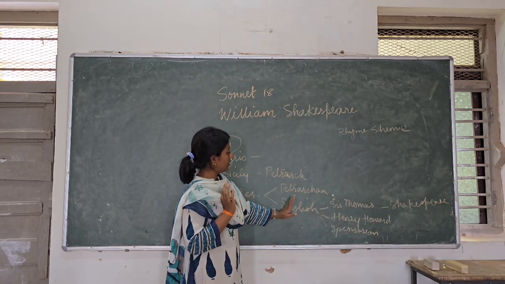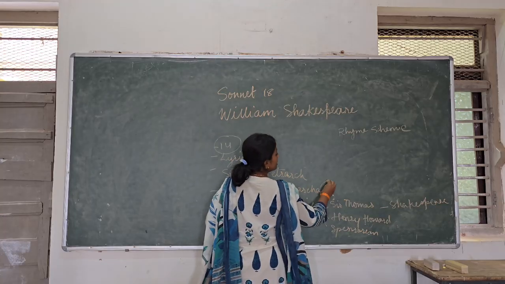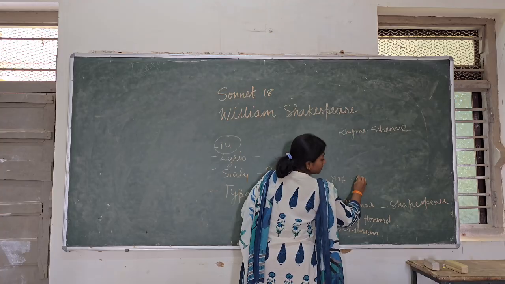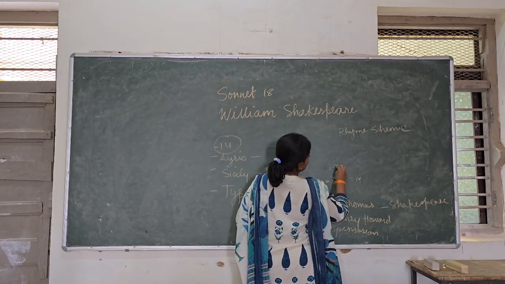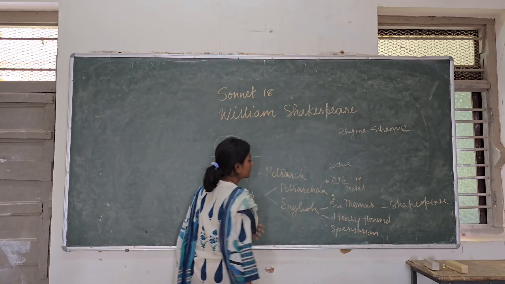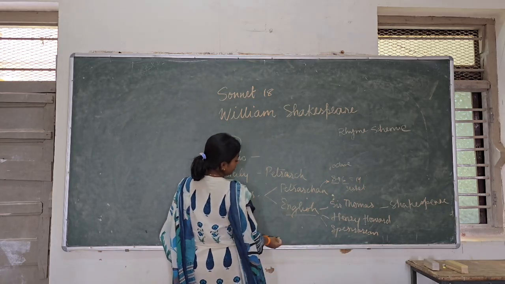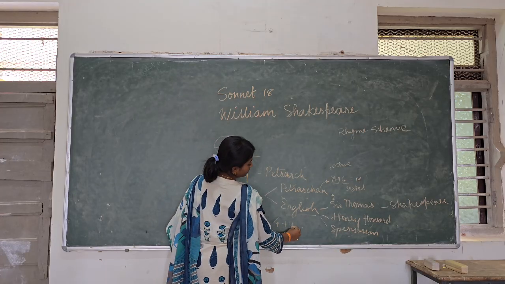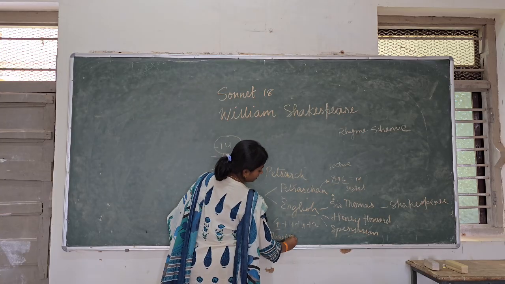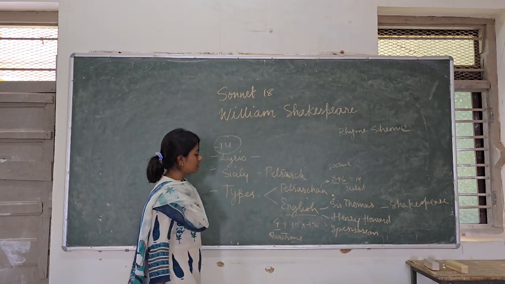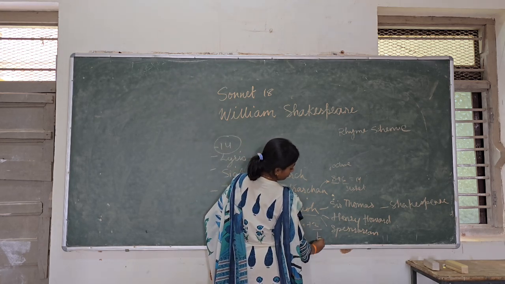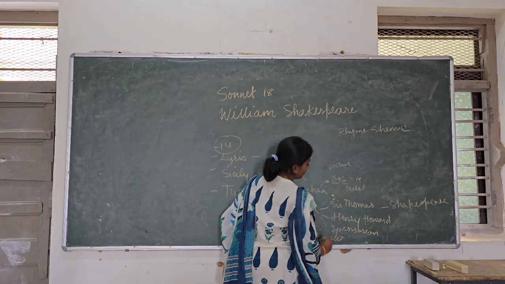And the Petrarchan sonnet is usually divided into 8 plus 6, which equals 14, right? So 8 means the octave, 6 means the sestet. The English sonnet, on the other hand, is divided into 4 plus 4 plus 4 plus 2, which means 3 quatrains and a couplet. A combination of 2 lines is called a couplet.